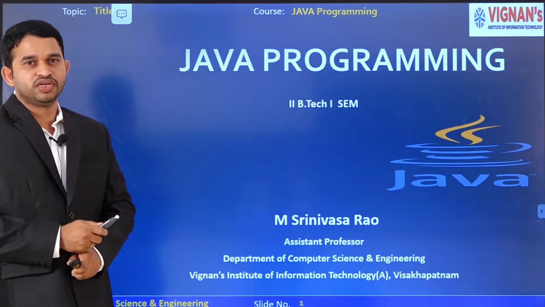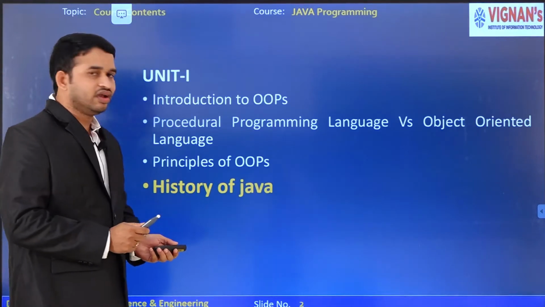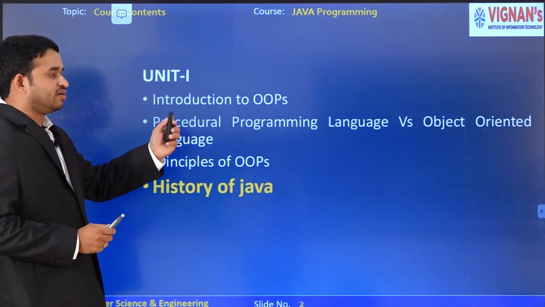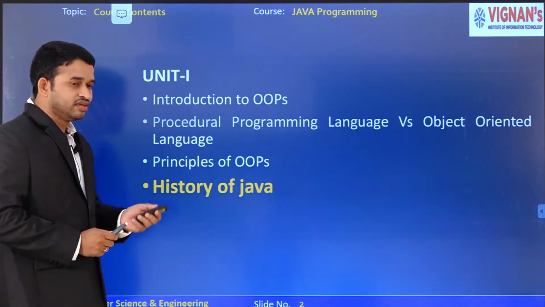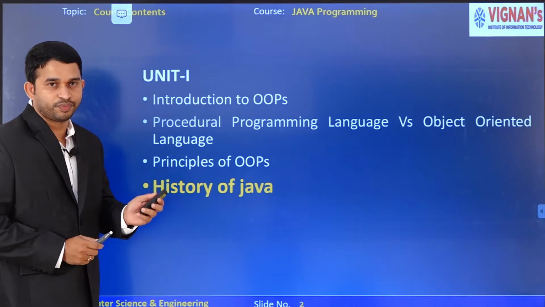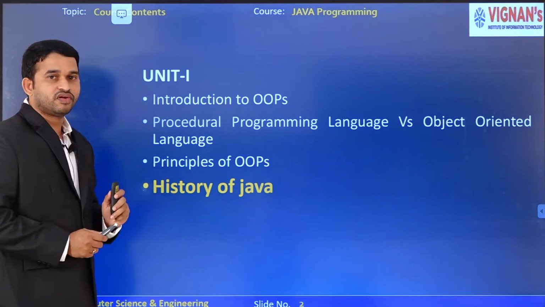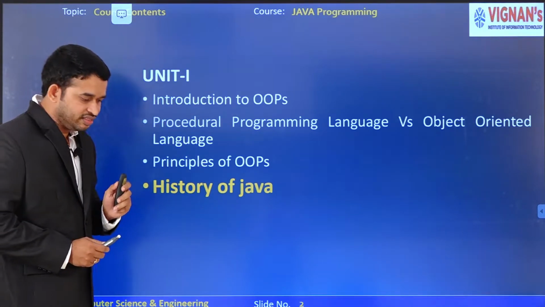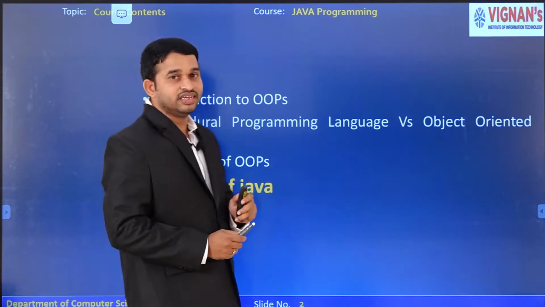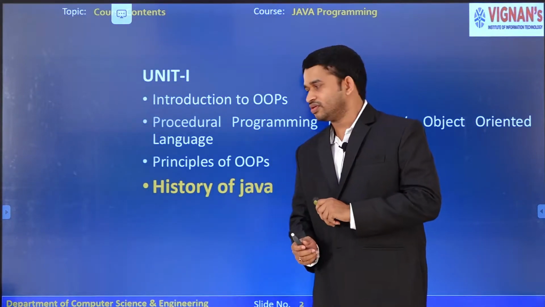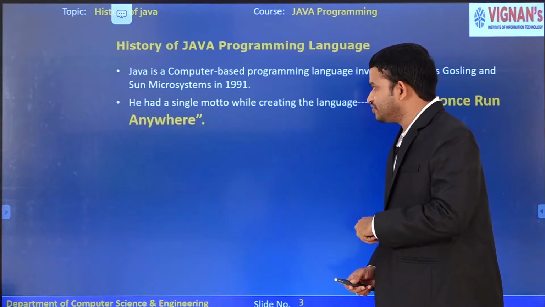So welcome to the Java programming course. Till now we have learned about the introduction to object-oriented programming, followed by the difference between POP and OOP and the principles of the object-oriented programming system. In this session we are going to learn about the history of Java. So let's go to our topic, history of Java.